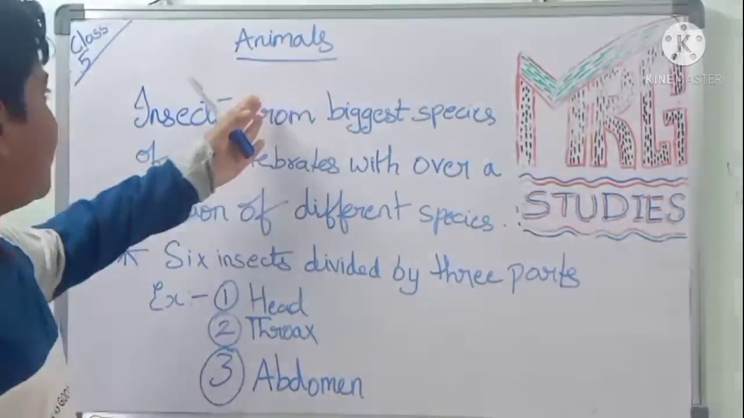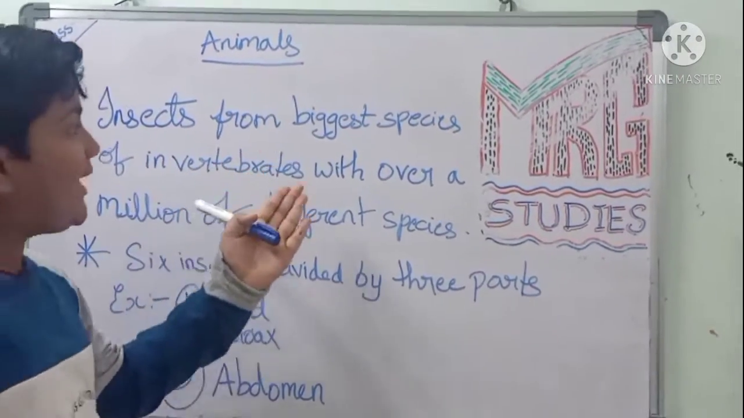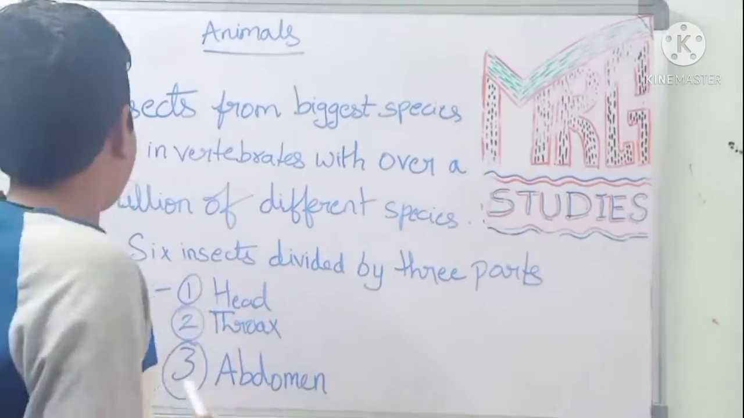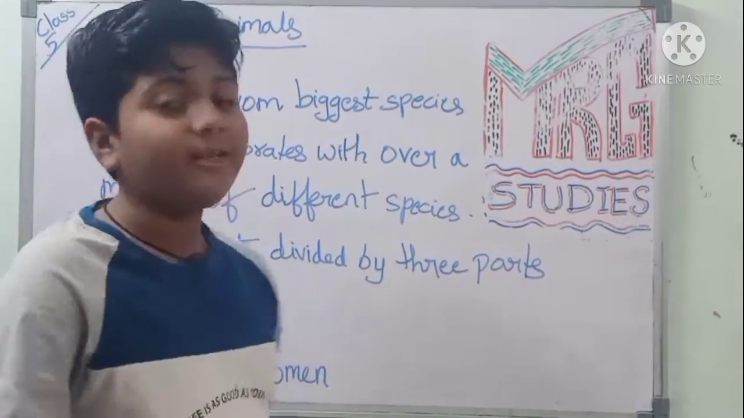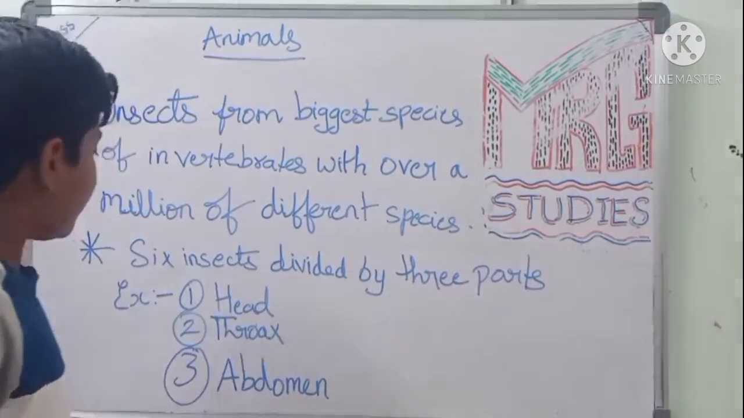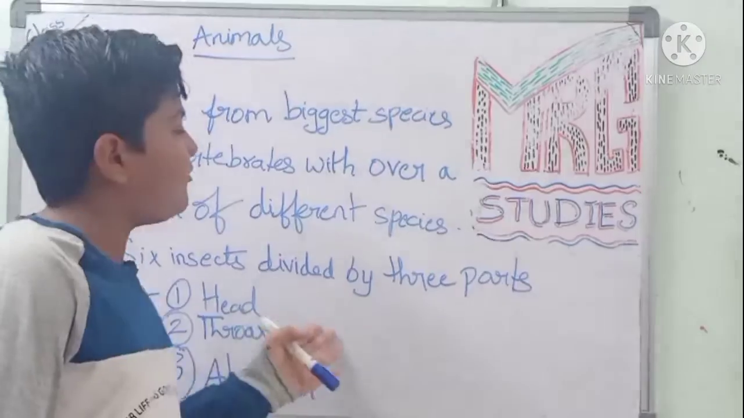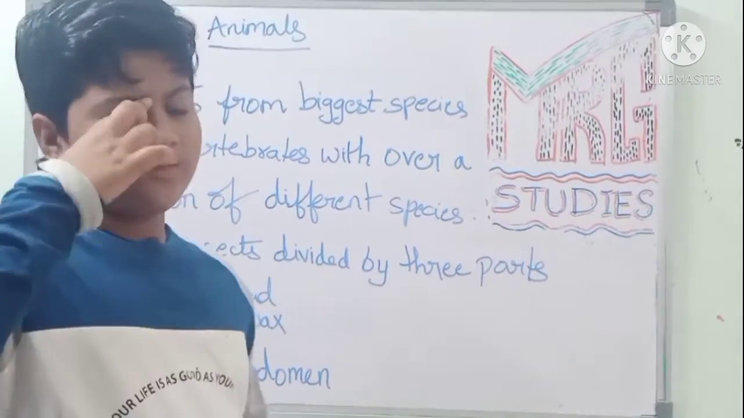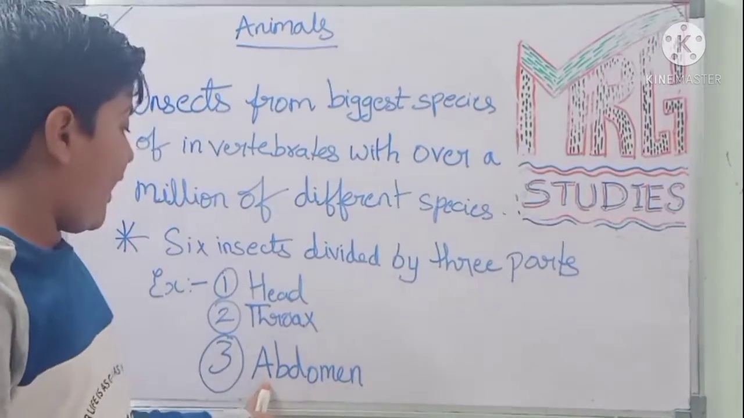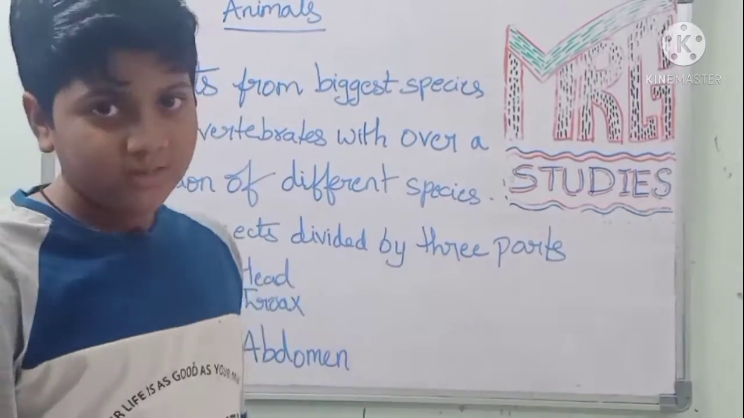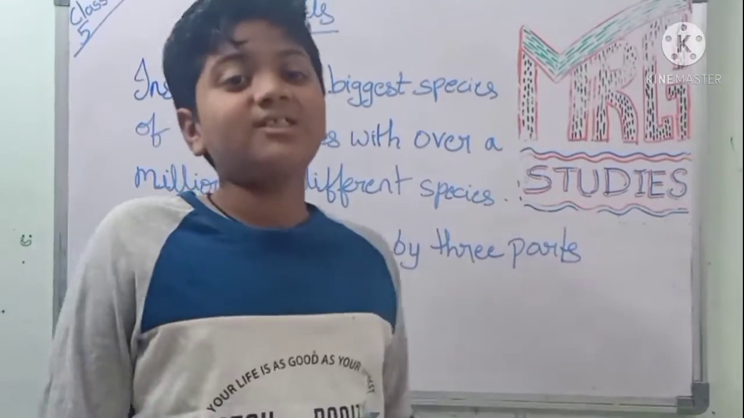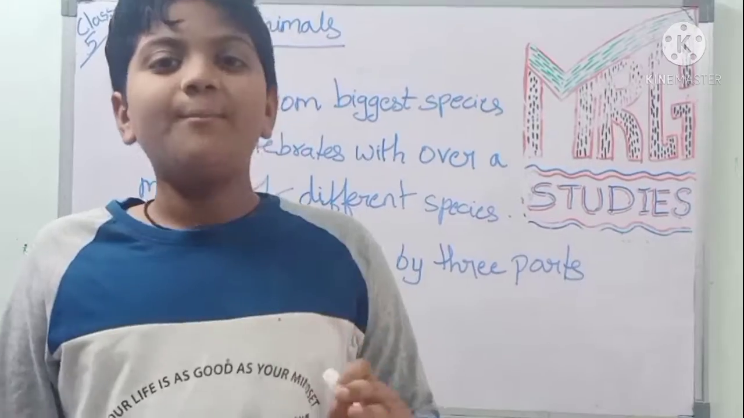Okay friends, insects are the biggest group of invertebrates, with over a million different species. See friends, six-legged insects are divided into three parts. What are those? Head, thorax, abdomen. Yes, these three are the main parts in six-legged insects. Six-legged insects have three body parts.